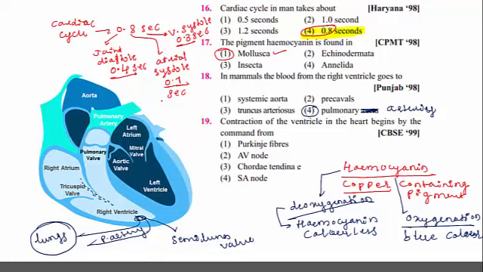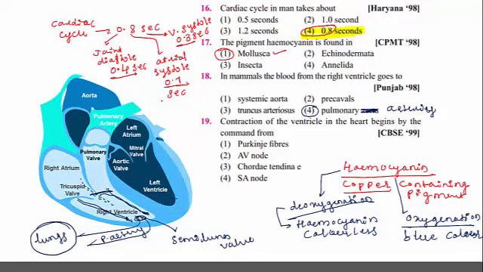These are present at the base of ventricles in both right ventricle and left ventricle, and from them the muscles are attached to the base of tricuspid and bicuspid valve.